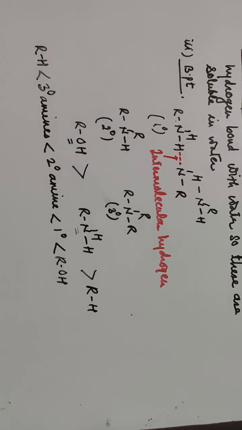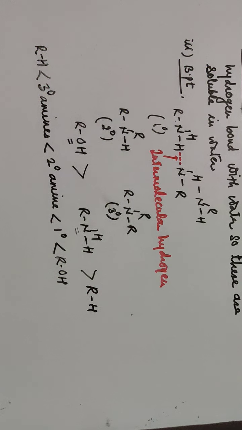If you compare the amines with alcohol, the boiling point of alcohols is greater than amines, because the oxygen atom in the hydroxyl group is more electronegative than the nitrogen atom in the NH2 group. As a result, the two molecules are associated with strong intermolecular hydrogen bonding, so the dipole-dipole interaction between two molecules is very strong as compared to amines.